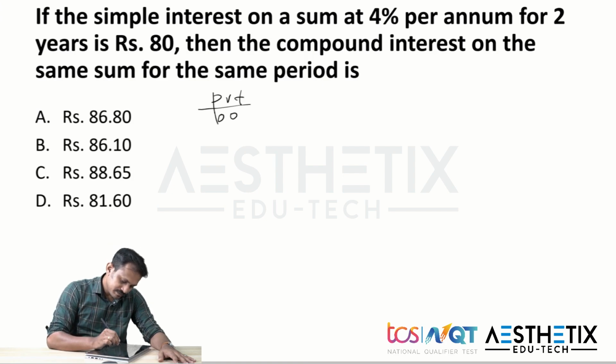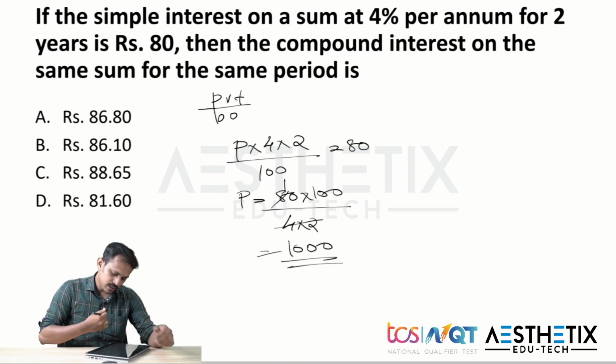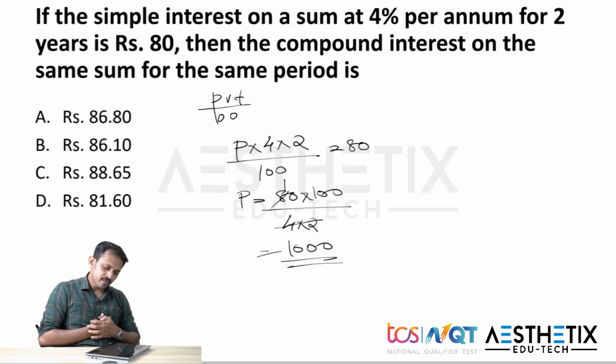Okay, so here for 2 years, the principal amount is not there and rate of interest is 4, and number of years is 2, divided by 100, is 80. So from this we can find the principal amount as 80 into 100 divided by 4 into 2, so here it is 8. So the principal amount we got is 1000 rupees.